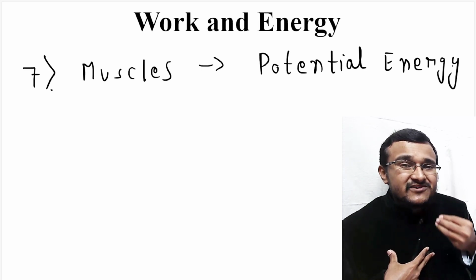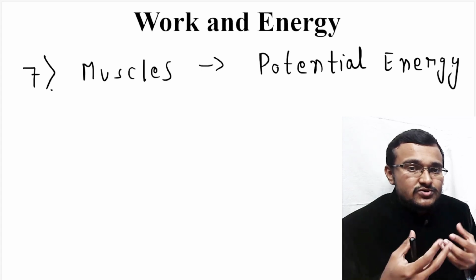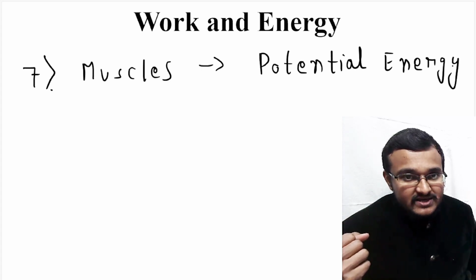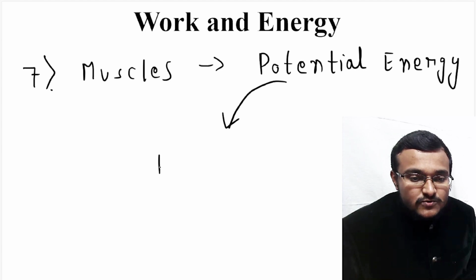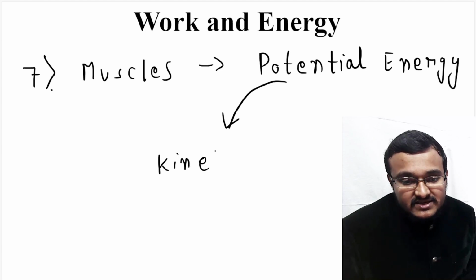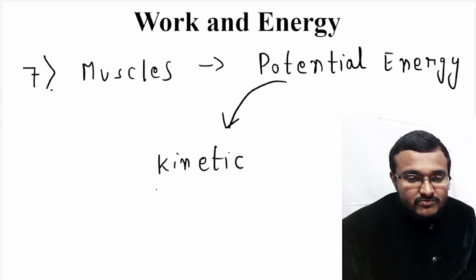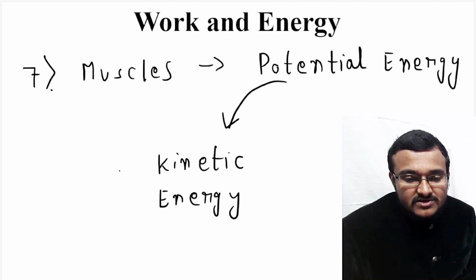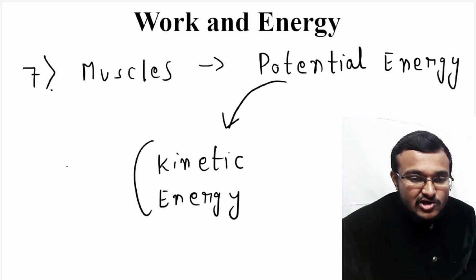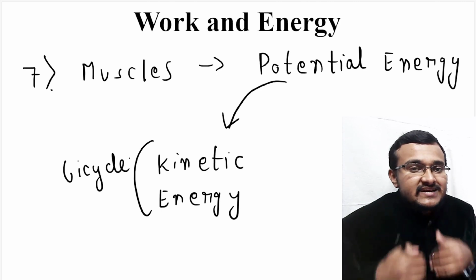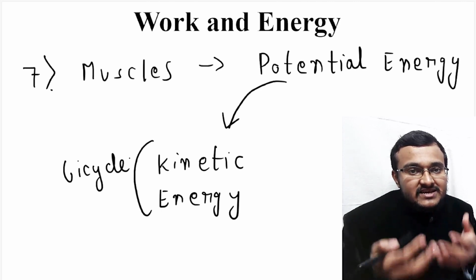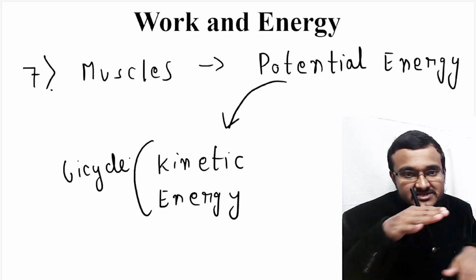When you eat food, that food is converted into energy in your body, and this potential energy is converted to kinetic energy. So this potential energy in your muscles is getting converted to the kinetic energy of the bicycle. When you are riding a bicycle, you are constantly applying your potential energy in order to pedal the bicycle.